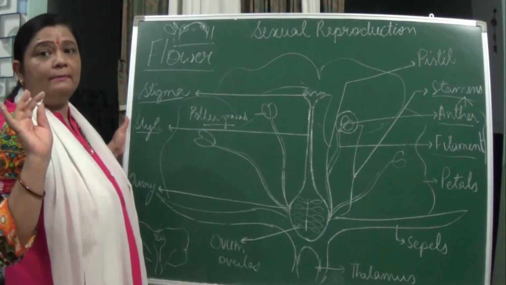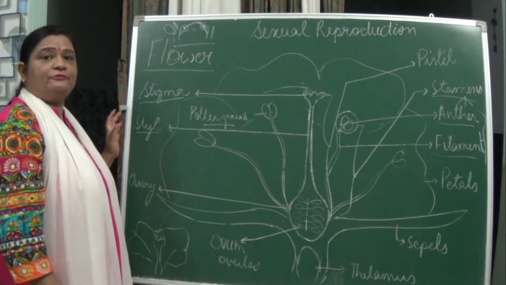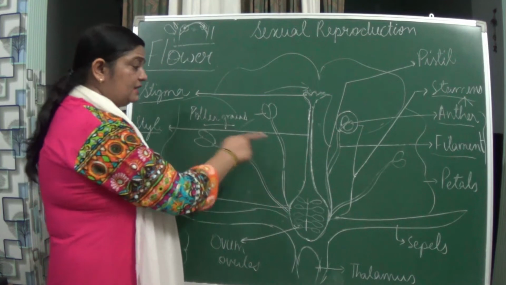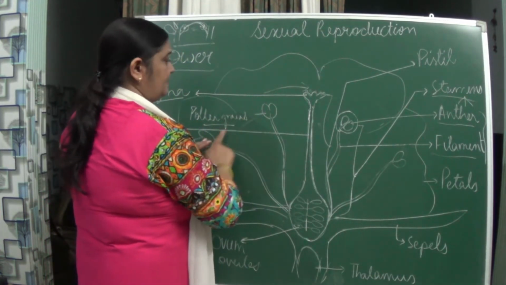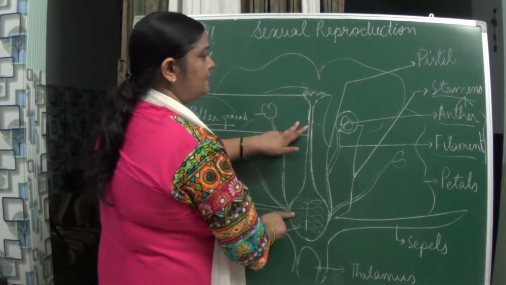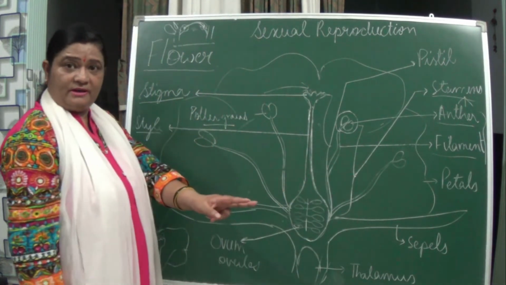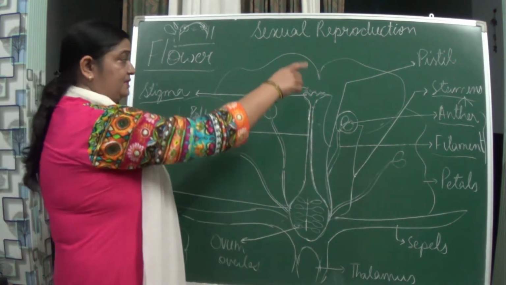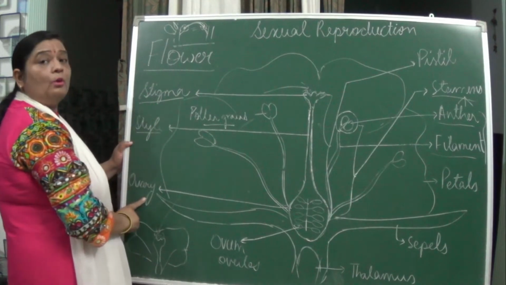Now one thing: in this flower we can see that the stamen is present and the pistil is also present, which is the female reproductive part. This pistil consists of the style, stigma and ovary.